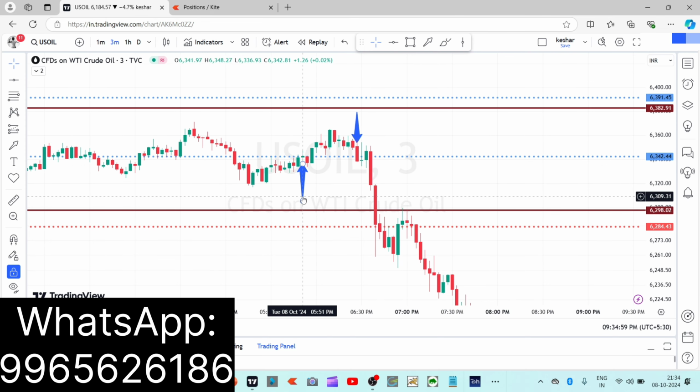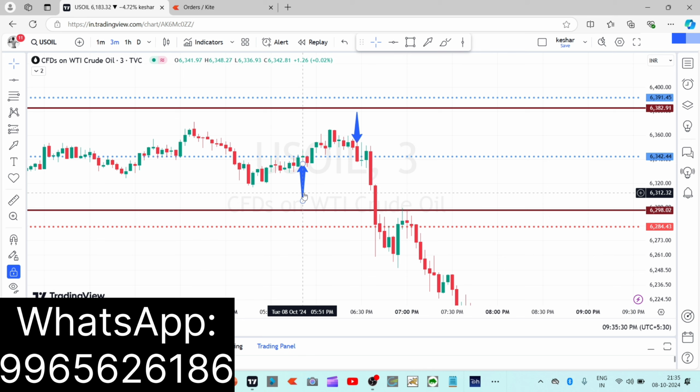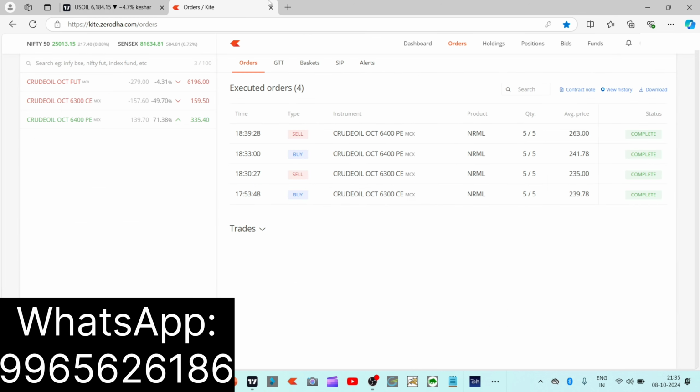First trade I took at a time of 5:51 p.m. I took a bullish trade only. I bought 5 lots of 6,300 call option because I had already added the 6,300 call option and the 6,400 put option in my watch list, because at the time these two strike prices are my in the money strike. So I added them at the beginning. After that I saw the confirmation, bullish side entry.